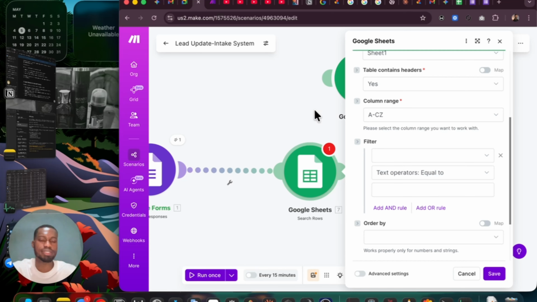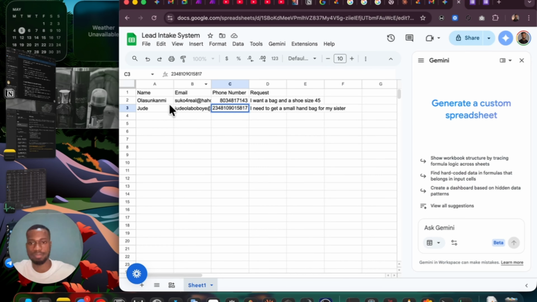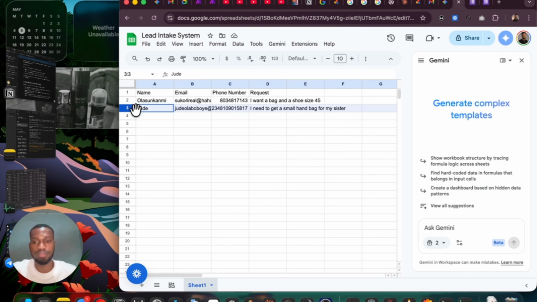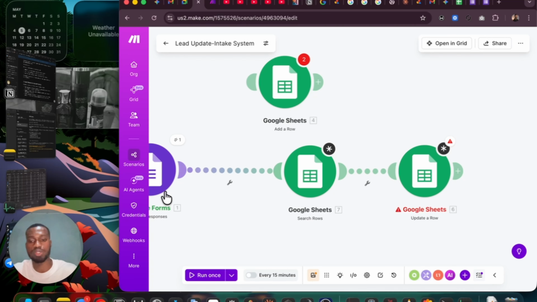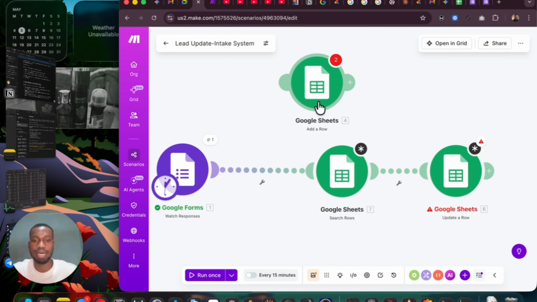Now in this case, we need it to search the existing rows we have and see if we have that particular person's details, if they have input their details initially and they need to update them. If this person has not done that, if this person is a new person, it is not going to use this. It's going to pass through the original one we created, for watch responses and add a row. It's meant to just do that directly rather than pass through this, because this person is a new lead.